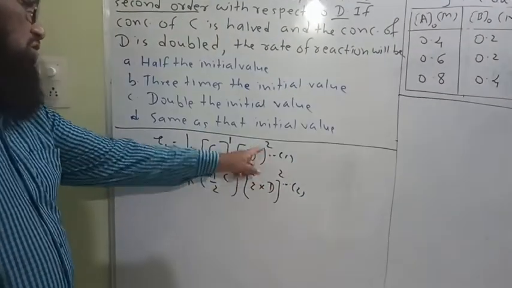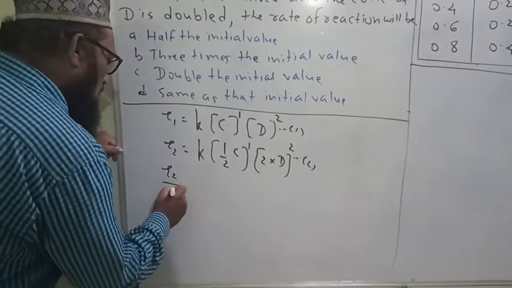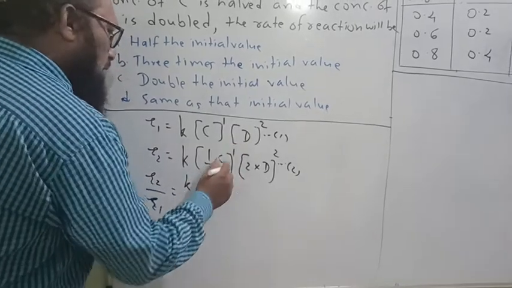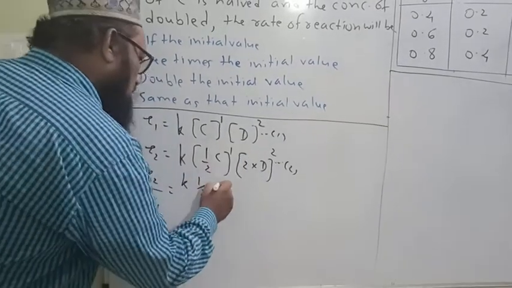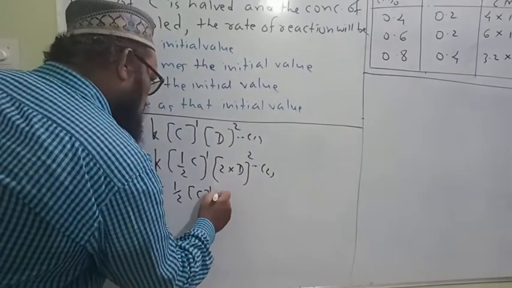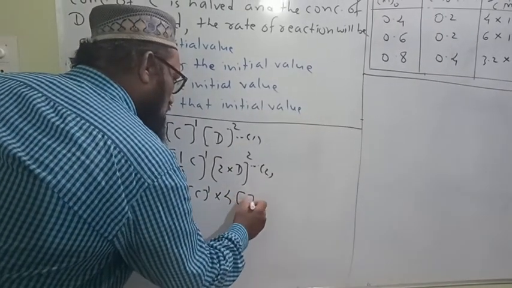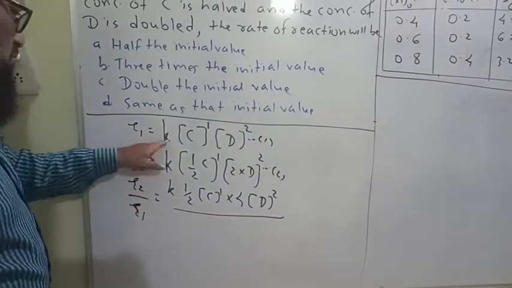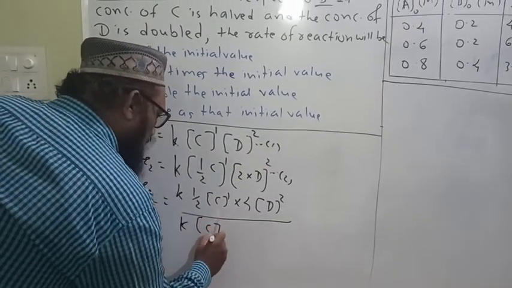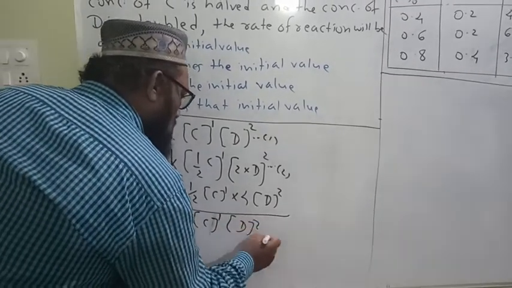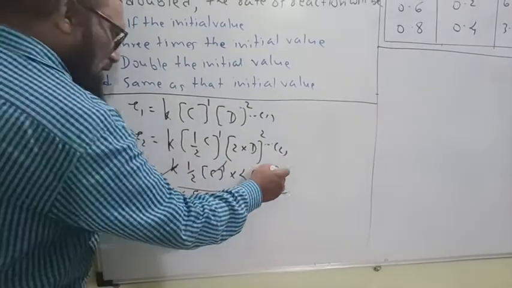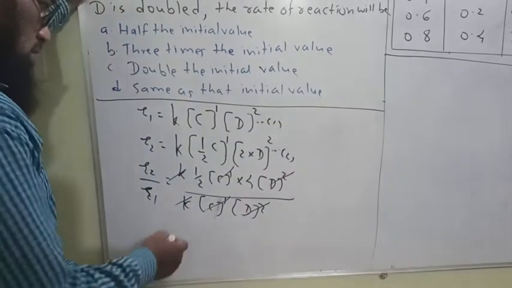Let us divide equation 2 by 1. R2 upon R1 is equal to K, half raised to 1, C raised to 1, 2 raised to 2 is 4, D raised to 2, upon equation 1, K C raised to 1 D raised to 2. K gets cancelled, C raised to 1 by C raised to 1, D raised to 2 by D raised to 2. Half into 4